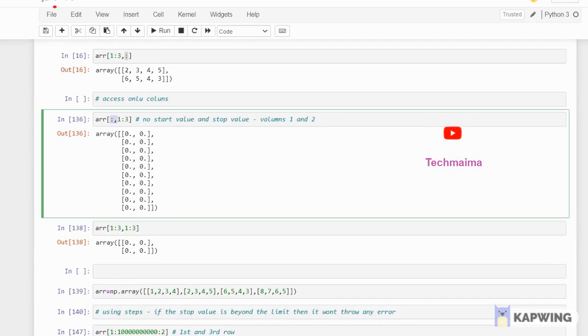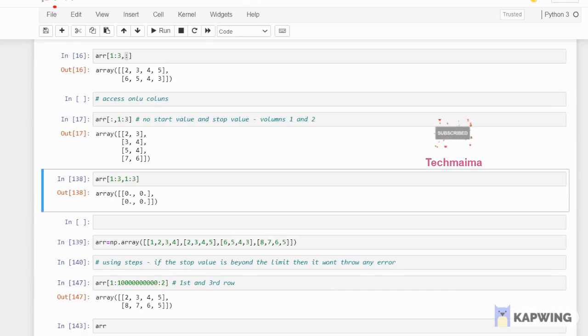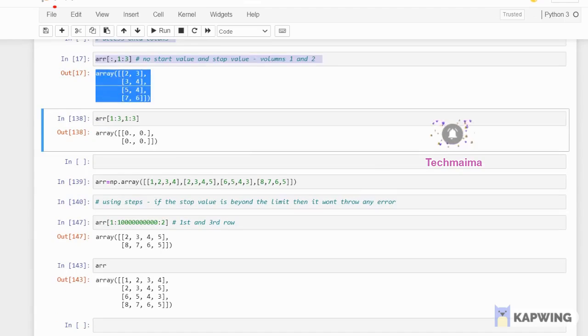Coming to columns, this colon is mandatory. If you don't give the colon and comma, it will give you an error message. That is the reason for the colon, because there is no start index and no stop index. So that won't be considered, but you have to give that. I mean, the machine can understand there is no start index, there is no stop index. Then you have to give 1:3. Okay, so this is the output in this array.